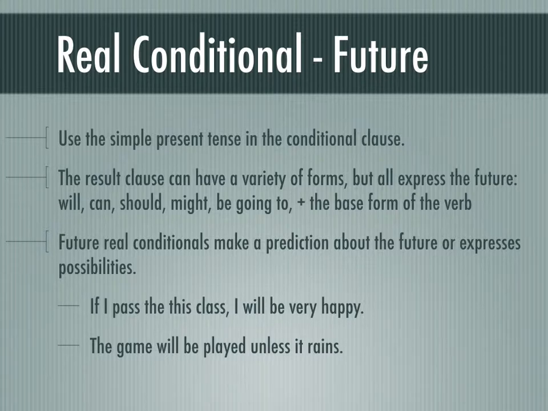The game will be played unless it rains. Notice in the conditional clause, if I pass, unless it rains, I'm using simple present tense. And then in the result clause, I will be happy, the game will be played, I'm using future tense.